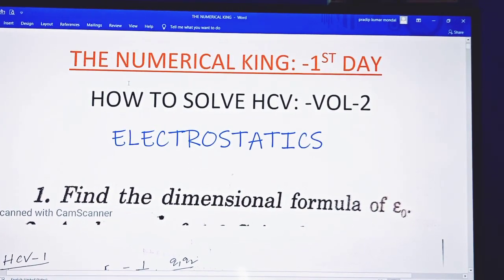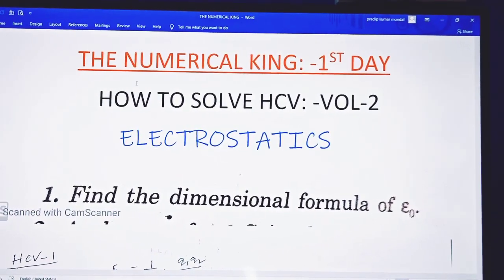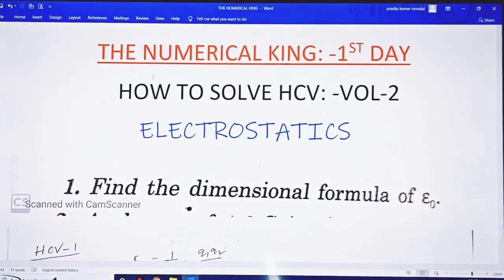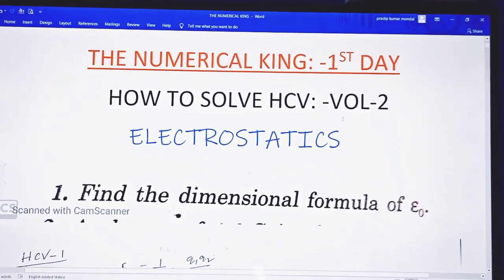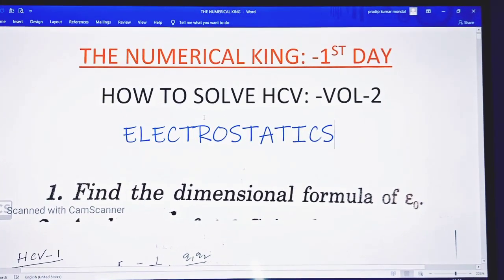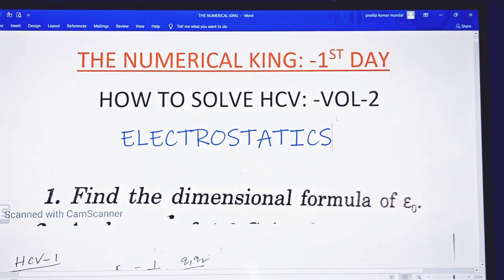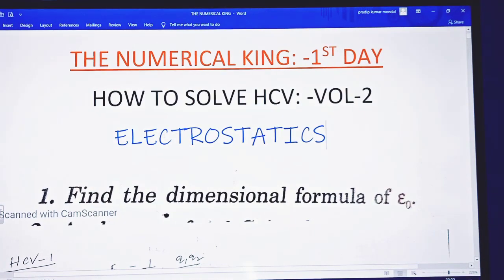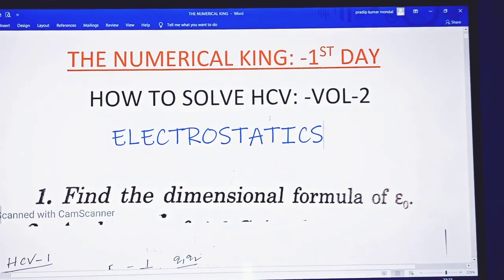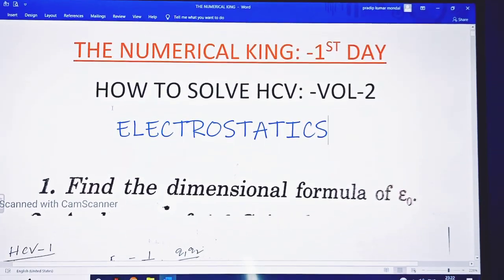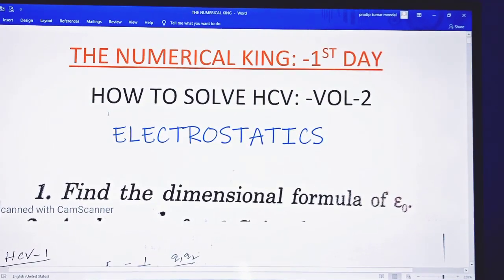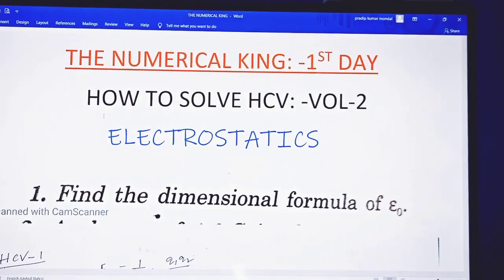I have taken a particular book, that is H.C. Verma Physics. So, how to solve H.C. Verma volume 2. Parallelly I continued volume 1 also. The first chapter is electrostatics, and mainly for today's students the problem is on numericals.